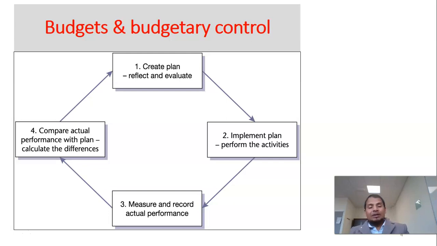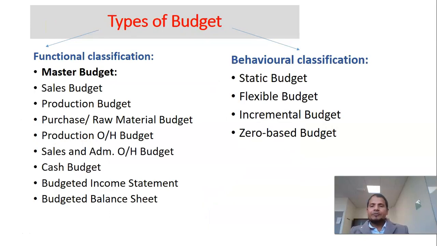So budget is a basis or a mechanism, a framework that can help management in controlling, and overall controlling or improving the performance of the organization. So different types of budgets an organization prepares.